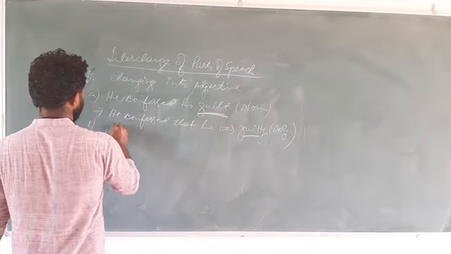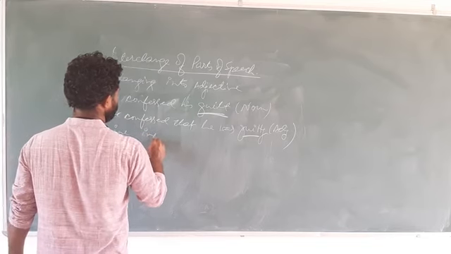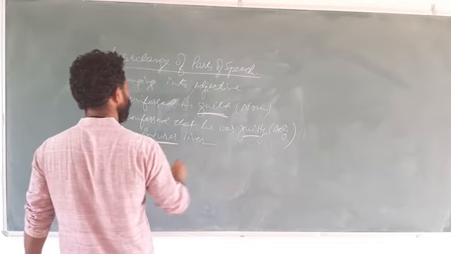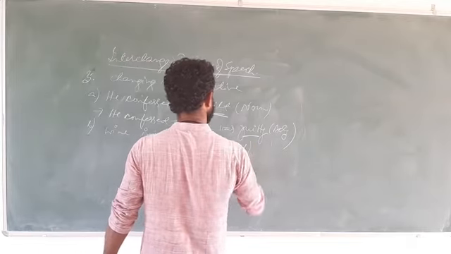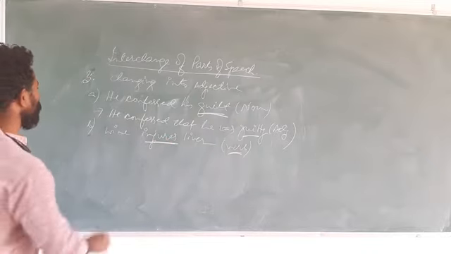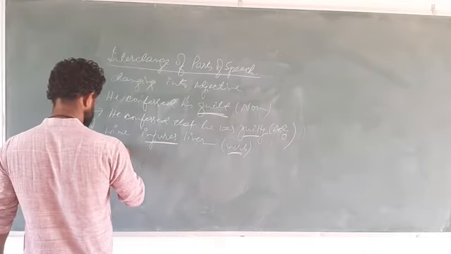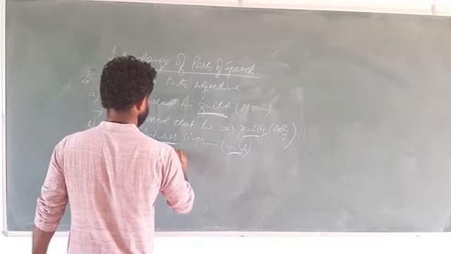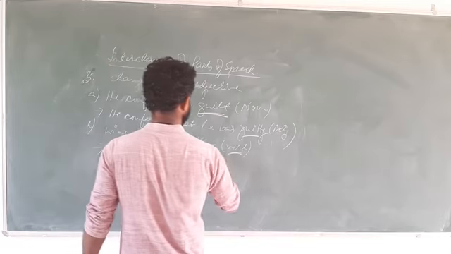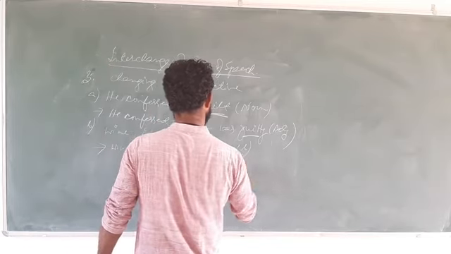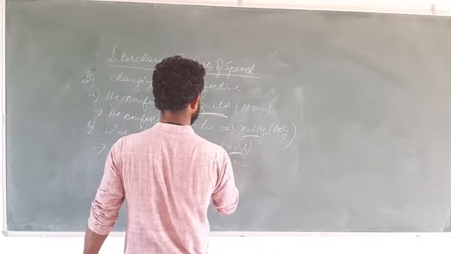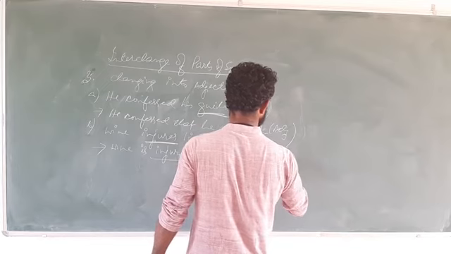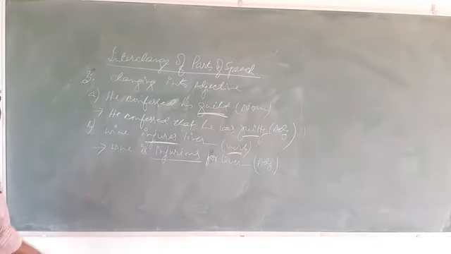Wine injures liver. Here injures is what? Here injures is verb. So we will change this verb into adjective. How can we do that? We can do it very easily. Like wine is injurious to liver. Injurious for liver, injurious to liver, you can do it. So here injurious is what? Adjective. See children.